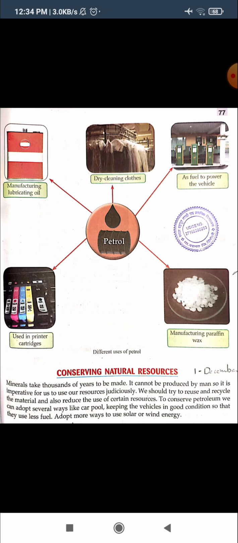By this we can reduce the use of petrol and diesel or natural resources. Adopt more ways to use solar or wind energy. We can use different types of solar machines, or we can use the solar bike also. Nowadays solar bikes and vehicles are also available. This way we can conserve our natural resources.